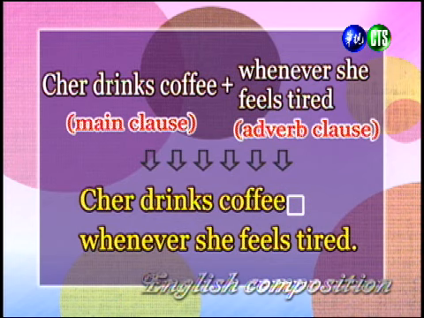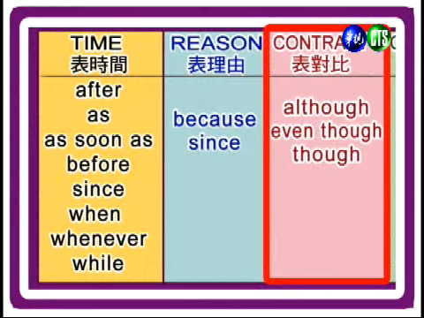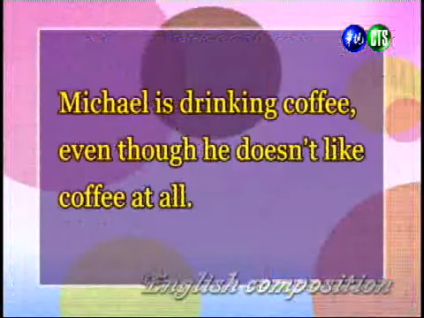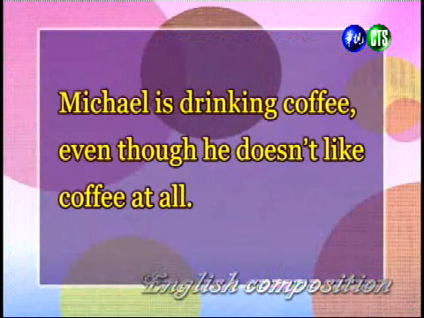Now also notice the punctuation in this sentence. There's no comma in the sentence. 好，也请注意到在这个句子里面呢，我们的标点符号在句子中并没有使用逗号。However, if we use a contrast subordinating conjunction, we need to add the comma to our sentence. 然而，如果我们使用的是表示对比的从属连接词的话呢，我们就会需要在句子中加上一个逗号。All right, so let's take a look at this sentence. Michael is drinking coffee even though he doesn't like coffee at all.